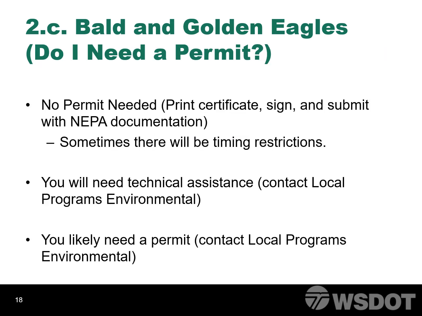Once you work through the Do I Need a Permit questions, there may be a few different outcomes. One of the outcomes may say, No permit needed. You may then print the certificate, sign, and submit with the environmental documentation. Some of the certificates may have timing restrictions for the project. The other two outcomes may be that you need technical assistance or you likely need a permit. If the project receives either one of these, get in touch with your local program's environmental contact. The environmental group can help with the appropriate next steps.